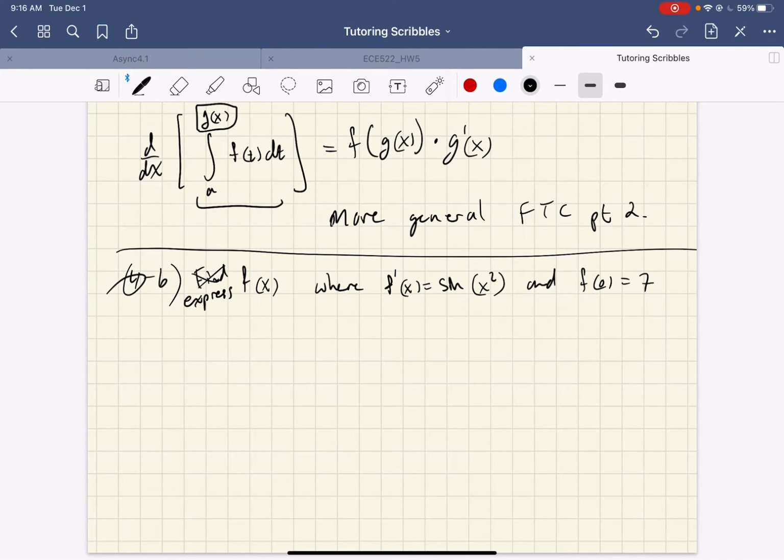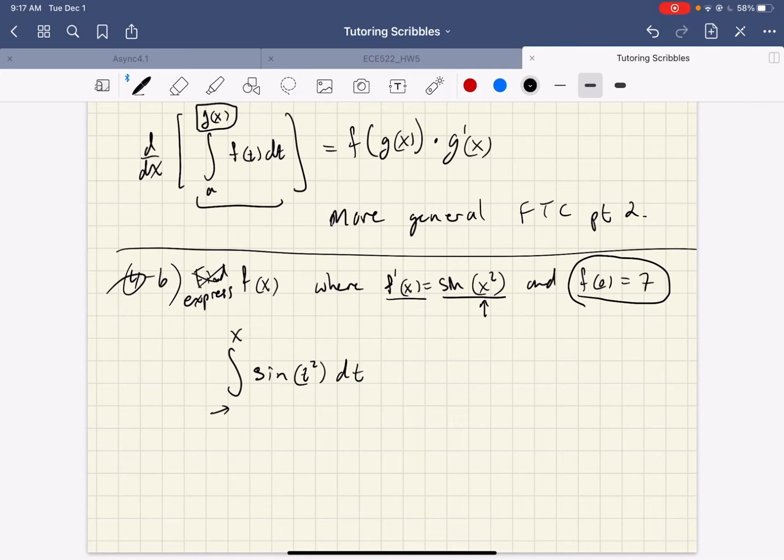Okay, well, if I want sine of x squared to be my derivative, then to build a function that has that, I put my desired derivative on the inside of an integral, and I have to change the variable to a dummy variable, but then the one that I want, the variable of interest, is what goes up here as the top. Now my bottom limit has to be a fixed number, and for the number that I use, I look over here for motivation. So when I plug in 0, I need to get 7.